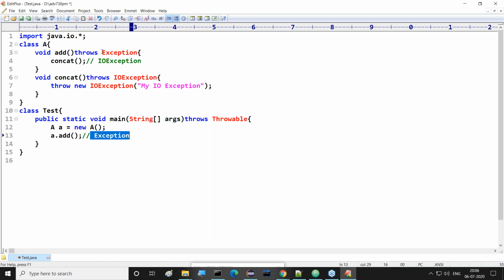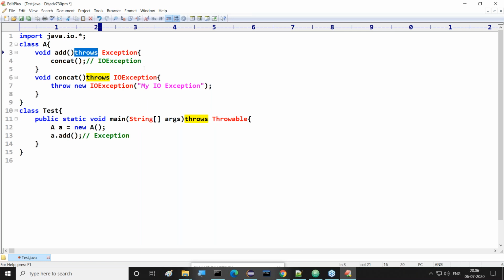Why is it converted? This is the throws keyword. The throws keyword may have either the same exception class name or a super class of the exception. So automatic conversion is going on. Internally it will be converted. Why it is converted is not in our scope. That is available with the throws keyword. The throws keyword's functionality is that conversion.